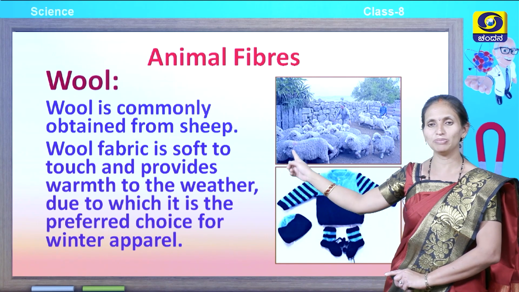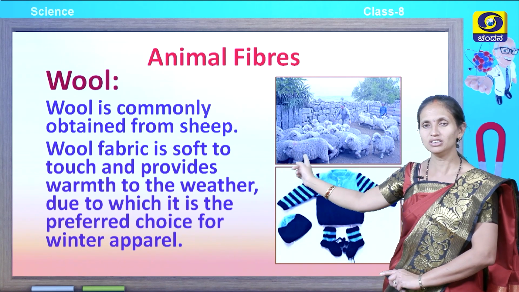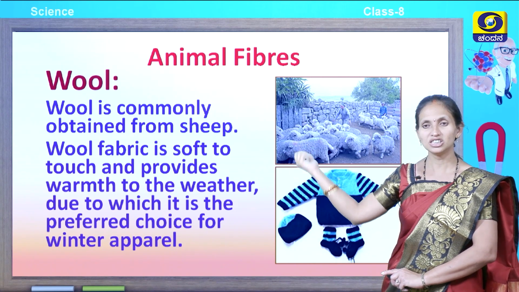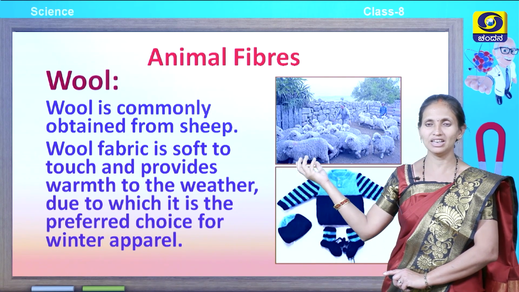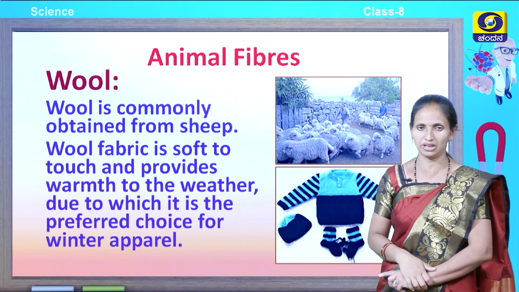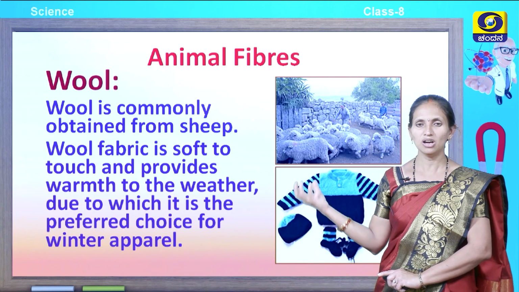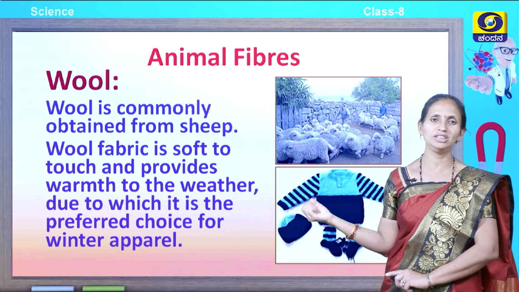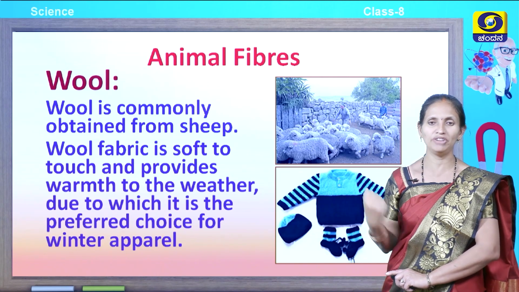Wool is produced by sheep. You can look at the picture. See how woolly the sheep is. The hair is shaved, it is removed and then it is converted into fibers, and from fibers to fabric. So wool fabrics are very soft to touch and provide warmth during winter weather.